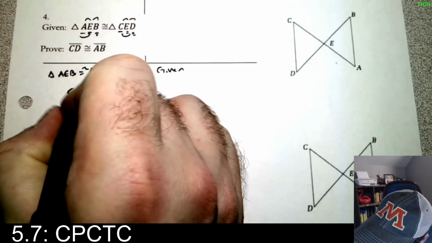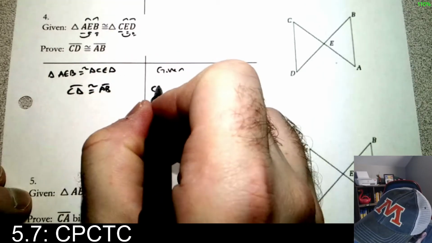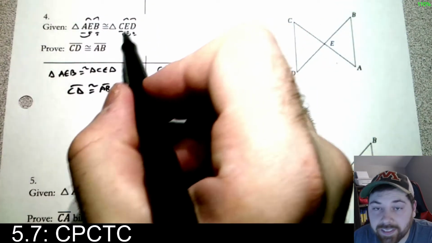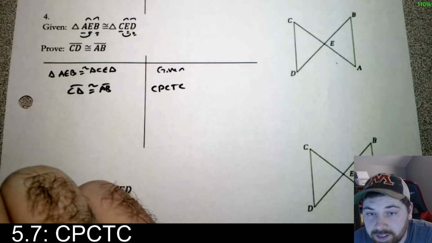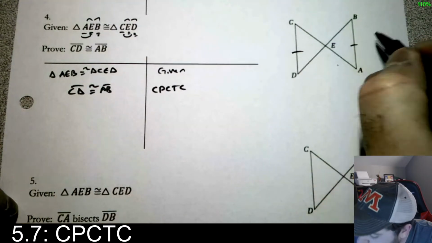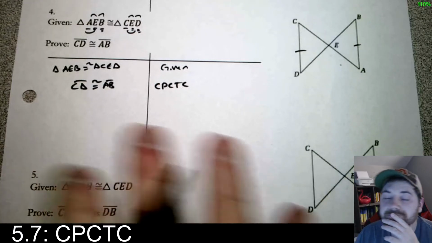So we get to just conclude that these two parts are congruent by CPCTC. The triangles are already congruent, so all the corresponding parts are. Anything that falls into that statement is already done. So we know that these two parts are, which one do they want? CD? Yeah. These two parts are the same based on the triangles being congruent. Okay, it's the same triangle.